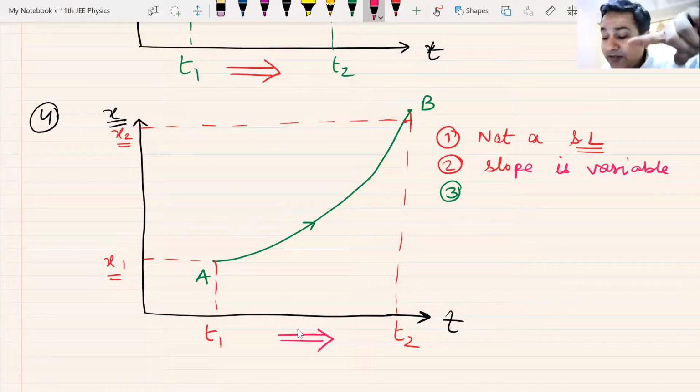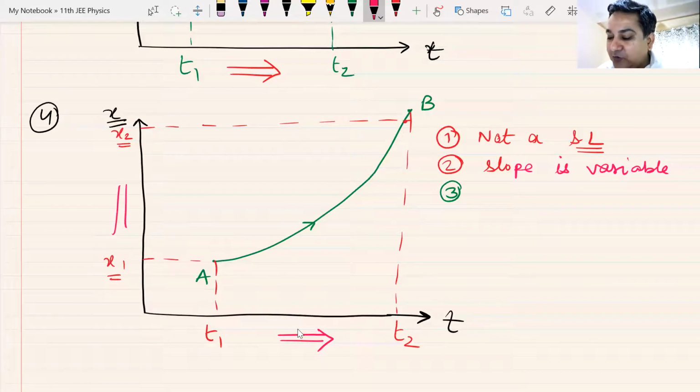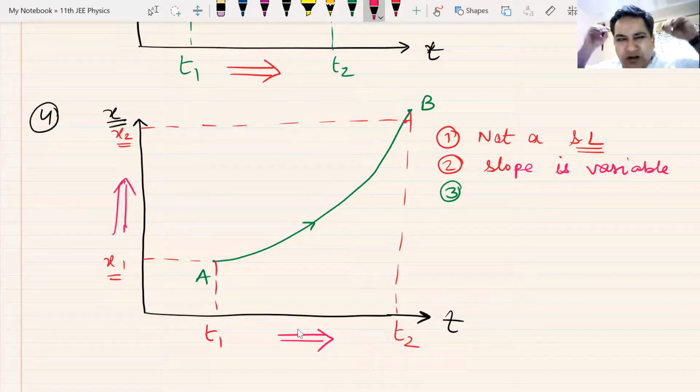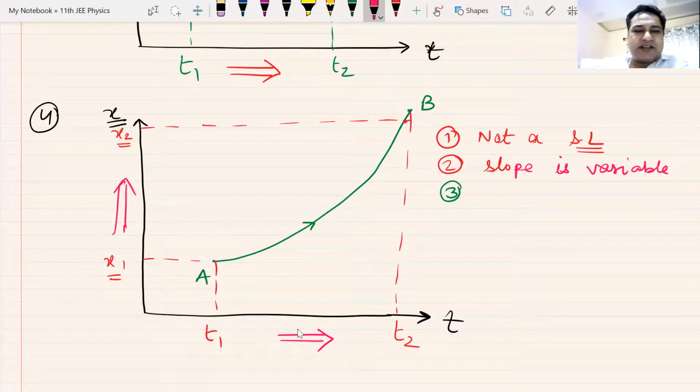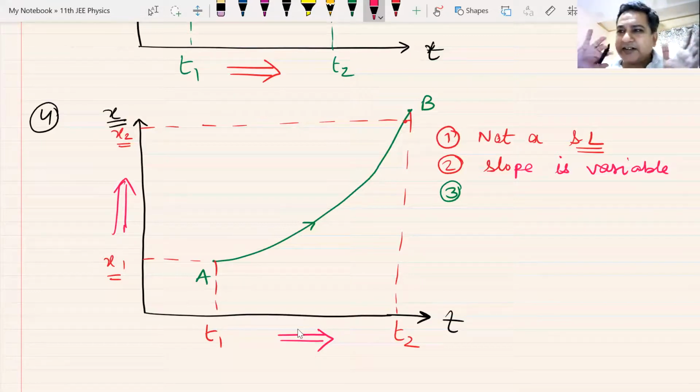Say, when time is increasing, X is also increasing. Independent variable is increasing. Yes, you can call it X is proportional to T. T increases. Okay, Kartik, I understand this. See, beta, I'm very concerned of what you have understood. I'm not concerned with your answers. If the concept is correct, the correct answers will come.